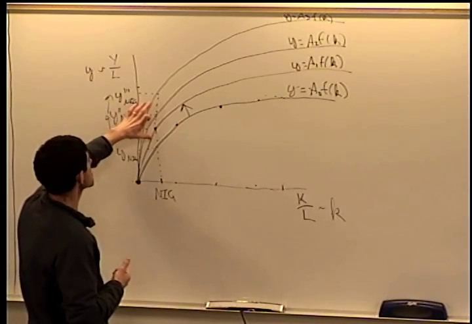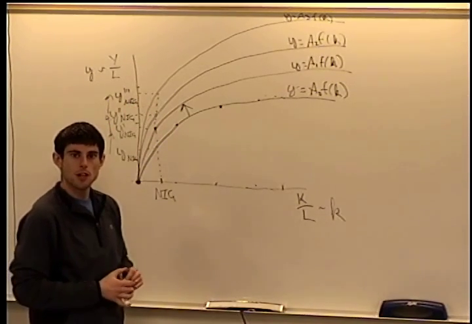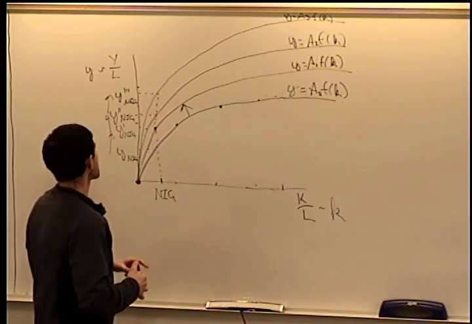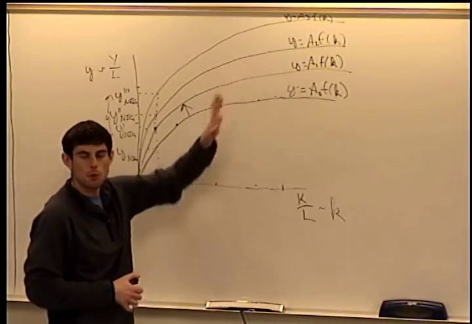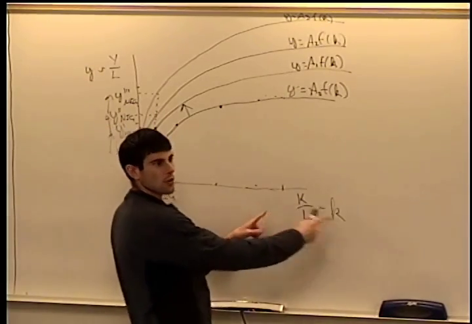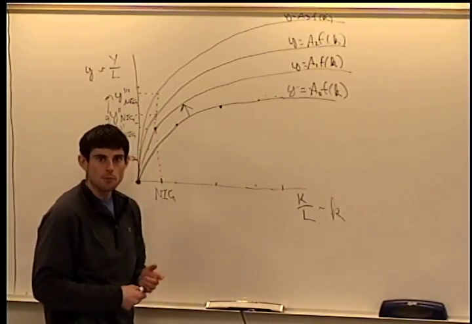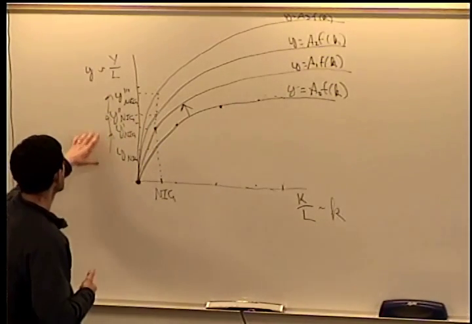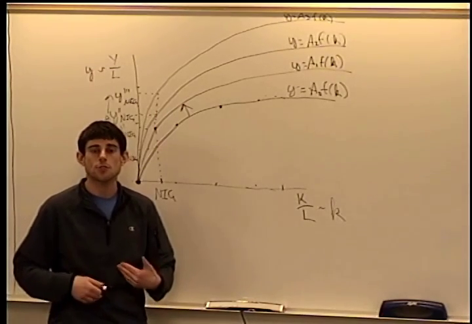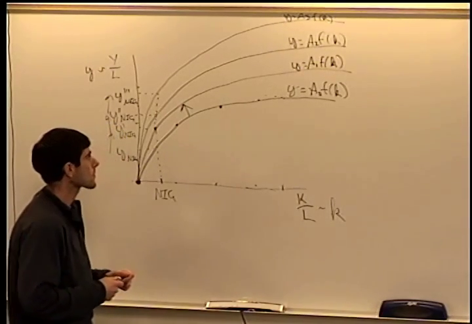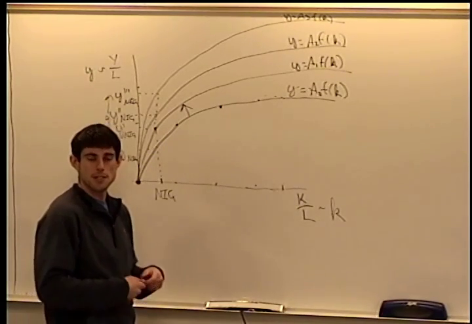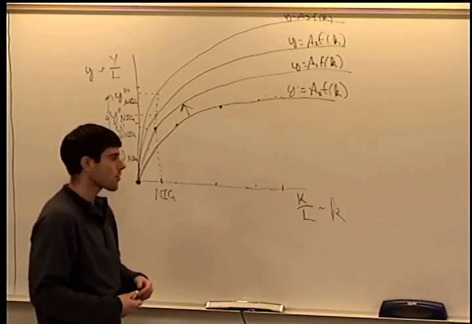Since technology doesn't experience diminishing returns, or we think of technology as having constant returns to scale, every time that we double technology, we can double per capita income, whereas every time we double capital, we didn't double GDP every time.